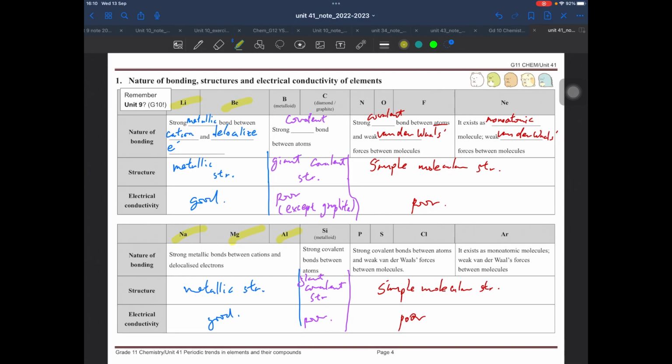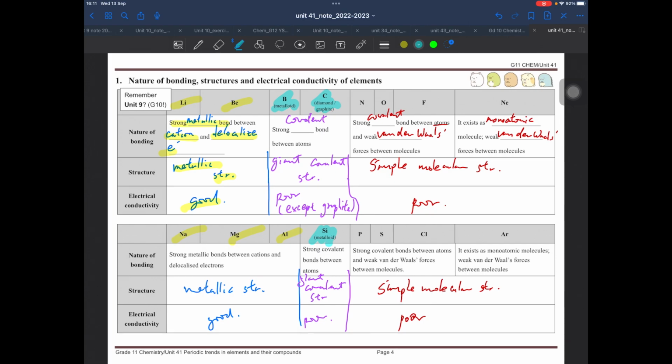They have strong metallic bonds between cations and delocalized or mobile electrons. They have a metallic structure, no problem, and of course, they have good conductivity. So these are the properties of metals, which are mostly located in group 1 to group 3.